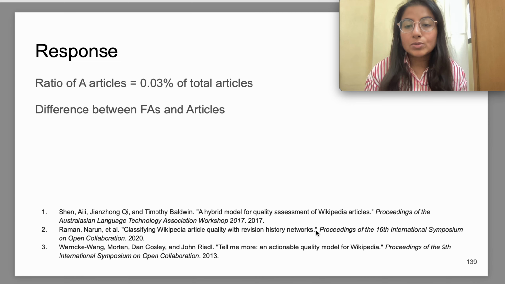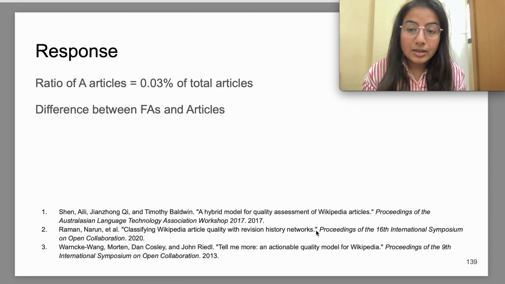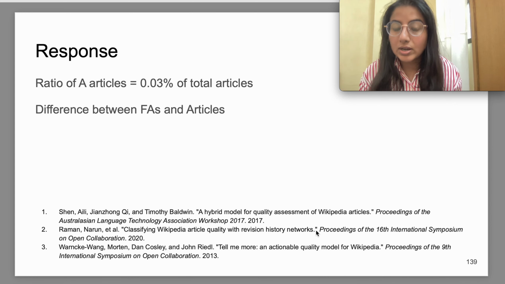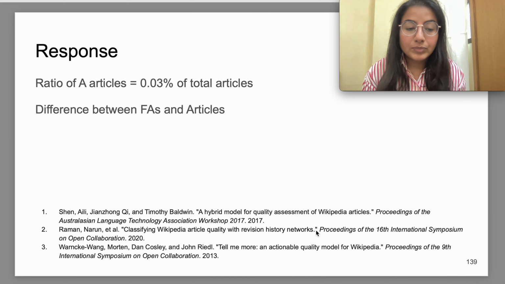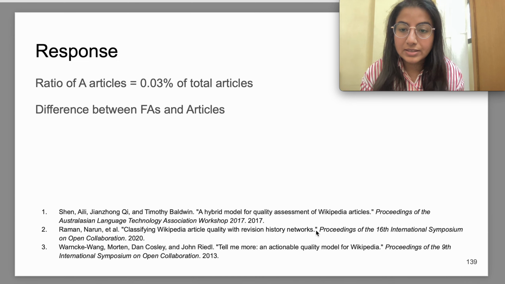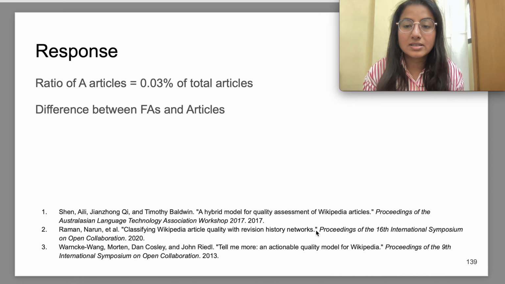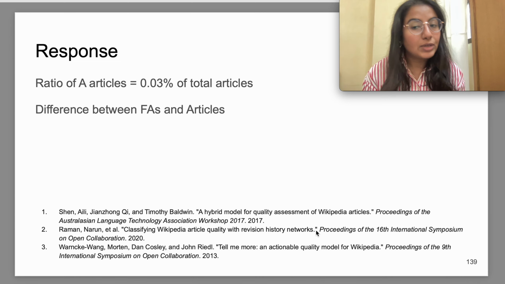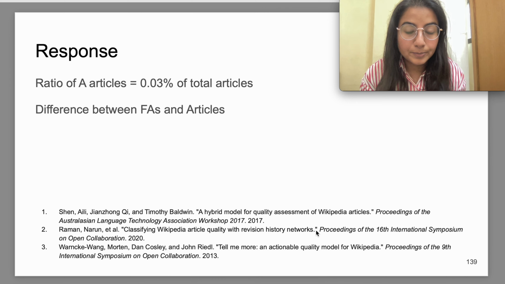Also, we would like to back our argument with many of the previous works in this regard on Wikipedia article quality. As you can see here, we have 3 references, and all of these papers don't use A category articles, citing the same reasons, that the difference between featured articles and A category articles is very minor. Also, the ratio of A category articles is very, very low in Wikipedia.